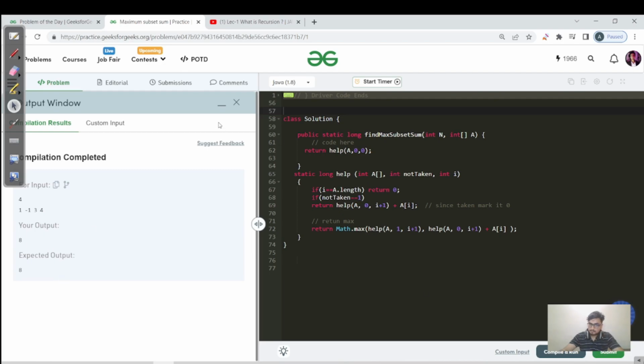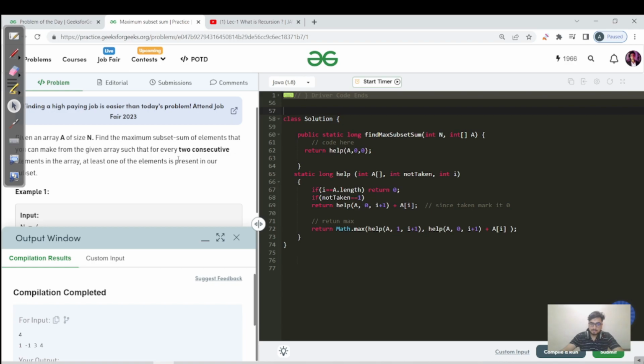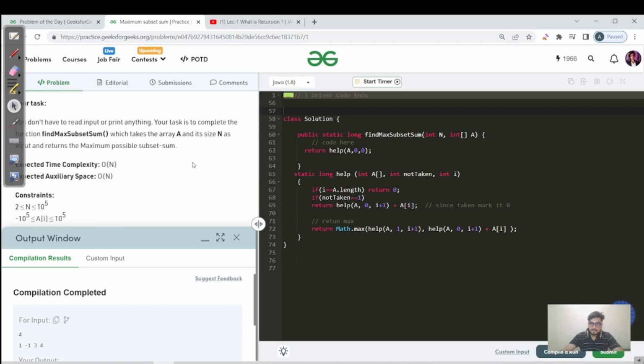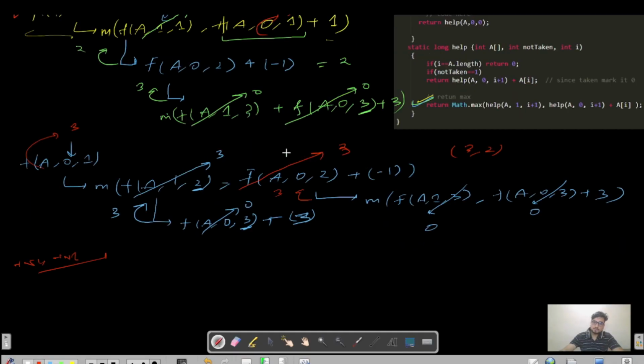Let us hit the submit button. But before hitting the submit button, we will see the time complexity as well as the constraint analysis. So the time complexity is that for each and every element, you have two choices, right? And how many elements are there? N elements. So 2 power n. The time complexity will be 2 power n. So definitely it will go out of bound.